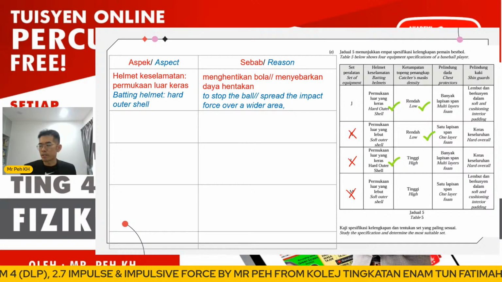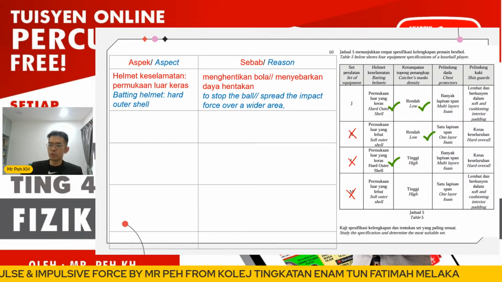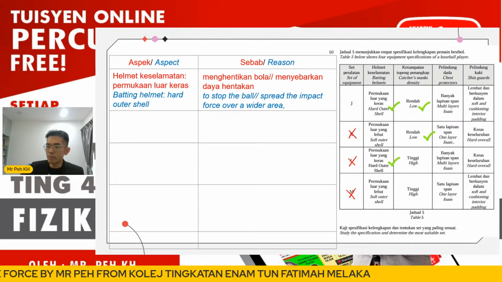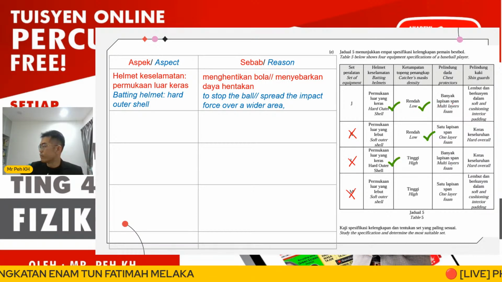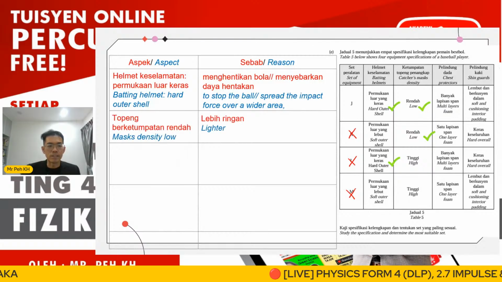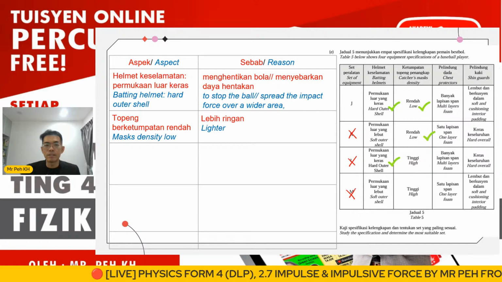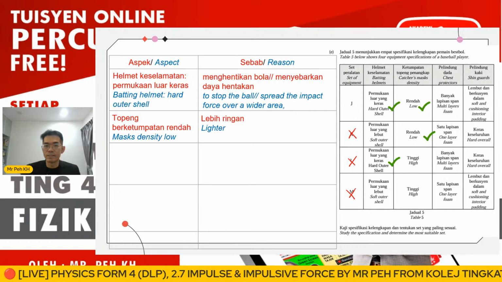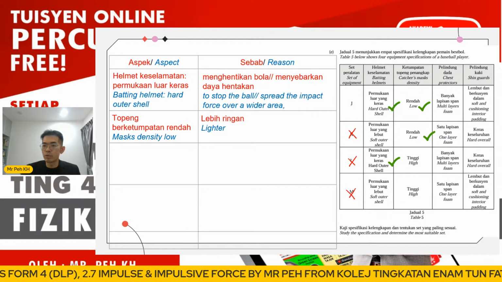Okay, so the chest protection. Should we choose multi-layer foam or one layer? Here it is clear we must choose multi-layer. The mass density must be low, so the reason here is we want it lighter. Then next we choose multi-layer.